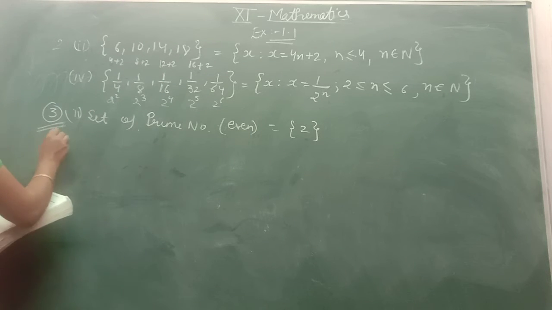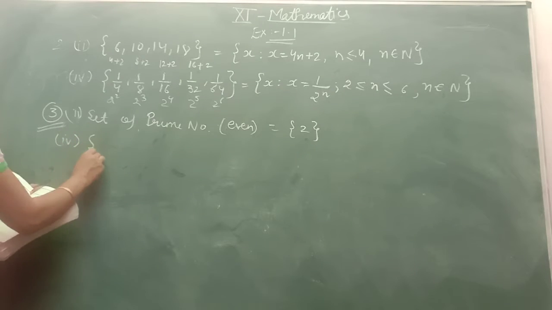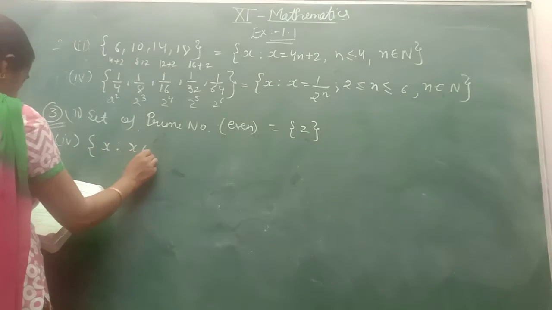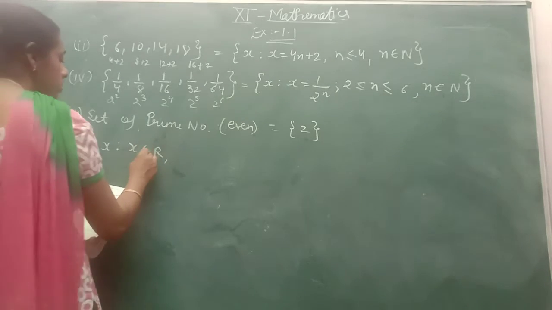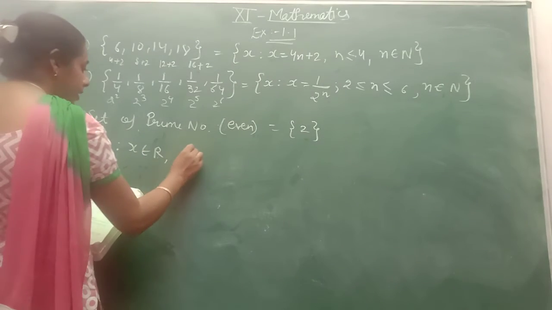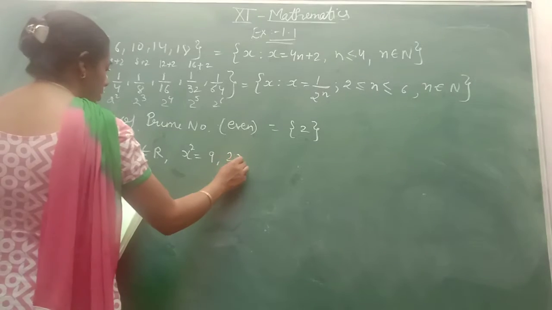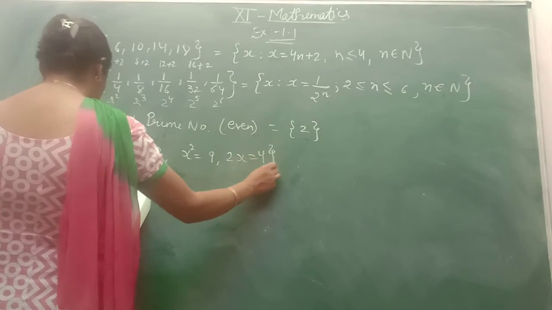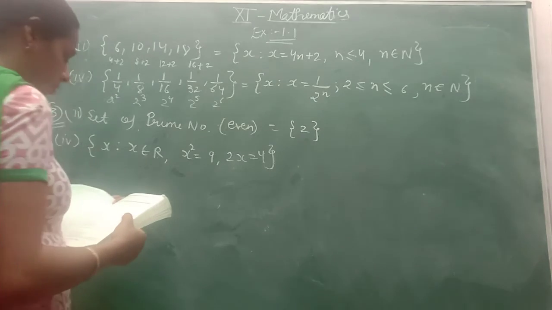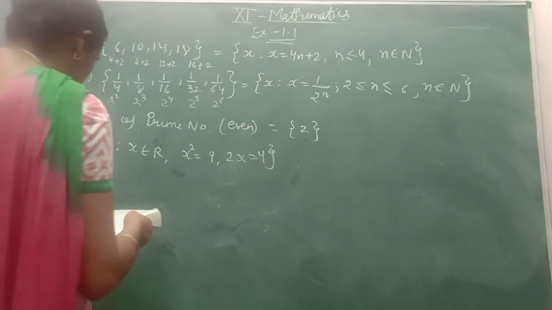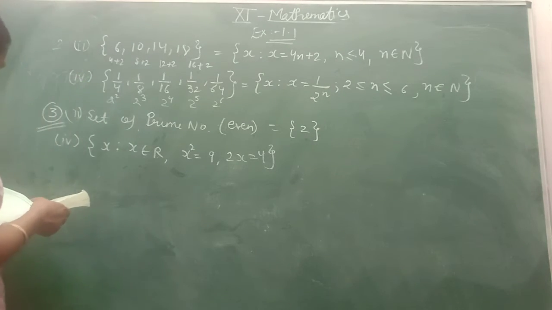In the fourth part, what is written here? x belongs to real number, that x should be real. Okay, it means x should be a real number. x square is equal to 9 and 2x is equal to 4. Okay, x square is equal to 9 and the next is 2x equal to 4.